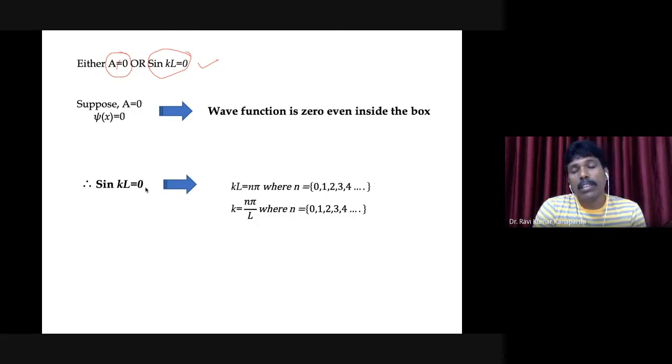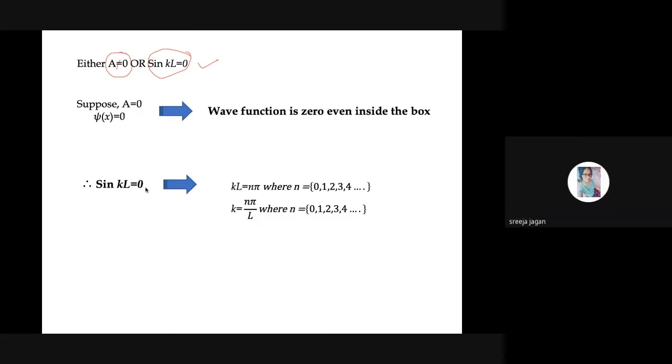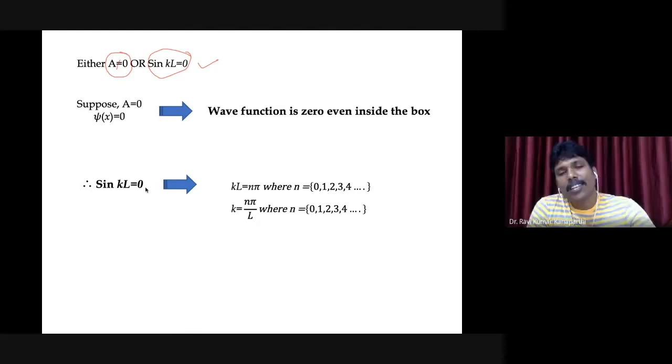Are you following this? Sir, but when n is equal to 0, then the whole thing will be 0, right? K will be 0, right? You are one step ahead. Who is this? I'll come to that later. But this logic you understood, other students.